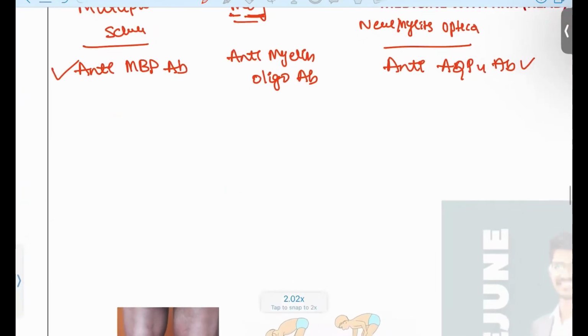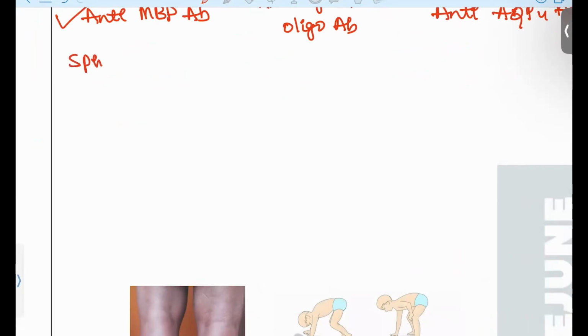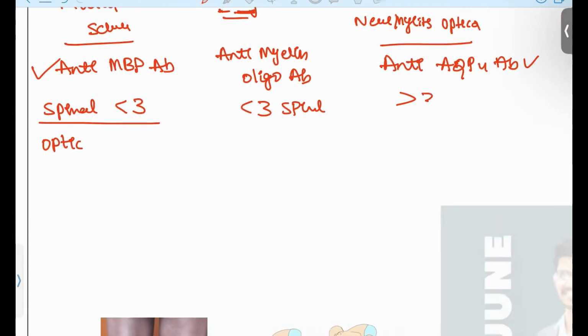And the only thing you have to remember: these patients will have optic neuritis, and spinal segments are involved. Okay, in all three. Commonly the spinal cord is involved, and optic neuritis is also a common condition. In multiple sclerosis, fewer than 3 spinal segments are involved, and the same with MOG syndrome. Whereas neuromyelitis optica involves more than 3 segments.